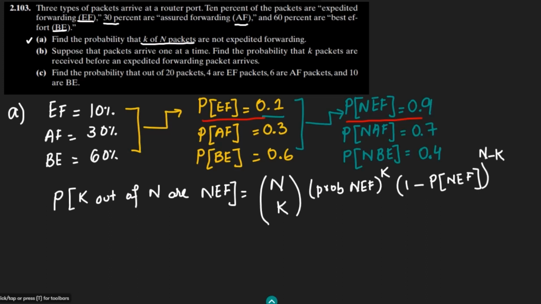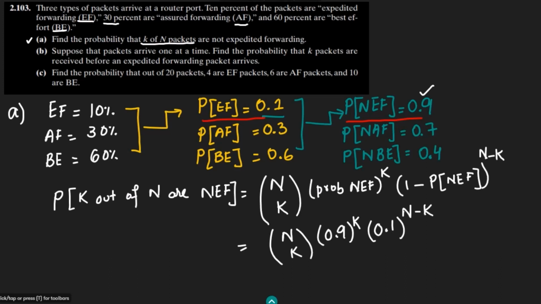Let me put in their values: n choose k, times 0.9 to the power k, times 0.1 to the power n minus k.